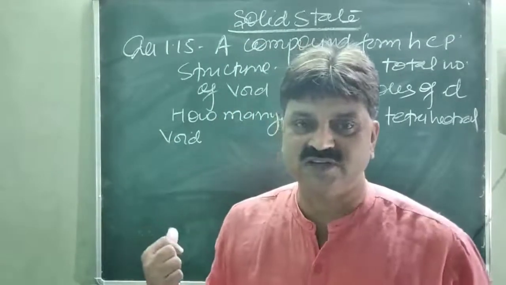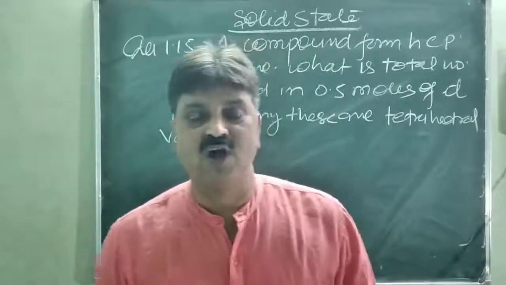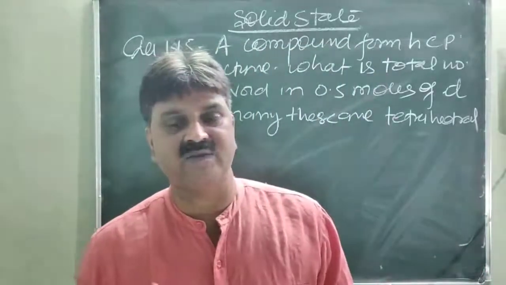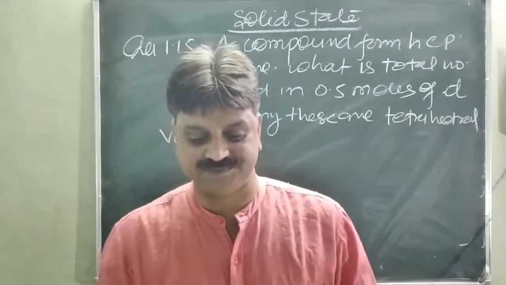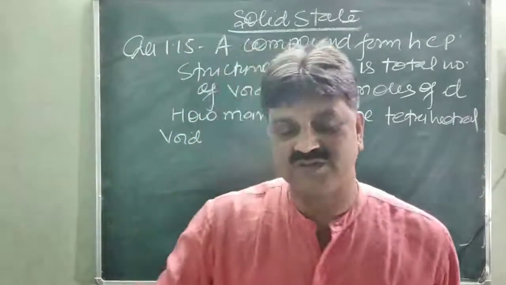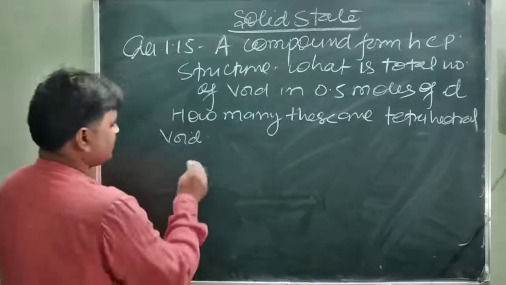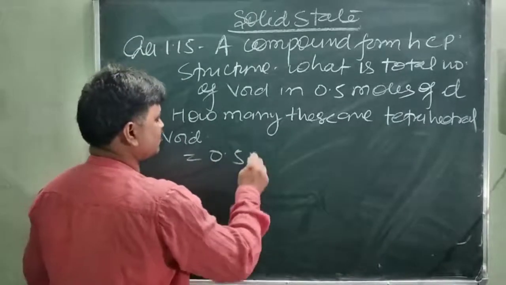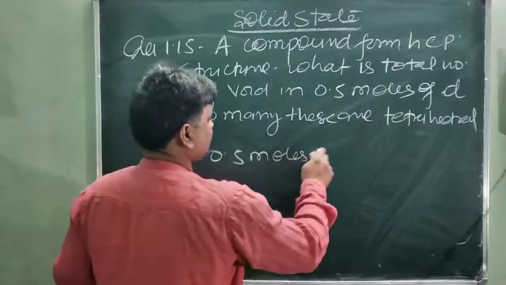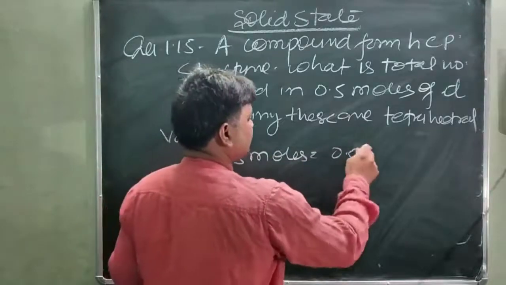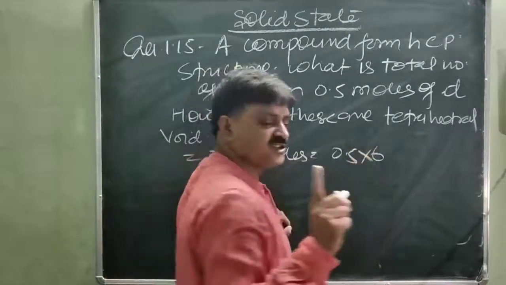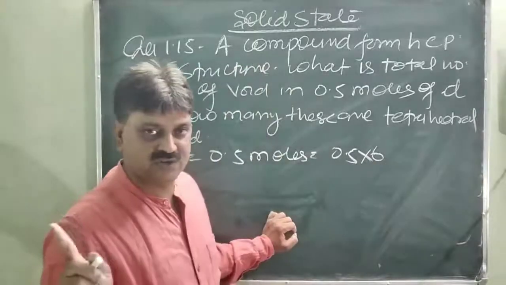Now the question is this: in 0.5 moles, what is the number of tetrahedral voids and the total number of voids? So very simple question. This is 0.5 moles, which means 0.5 into 6.022 into 10 power 23, since 1 mole is equal to 6.022 into 10 power 23.